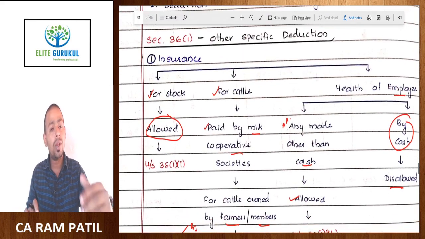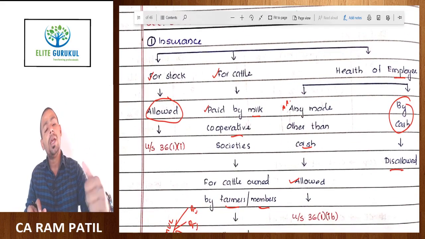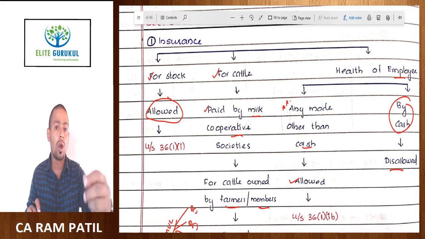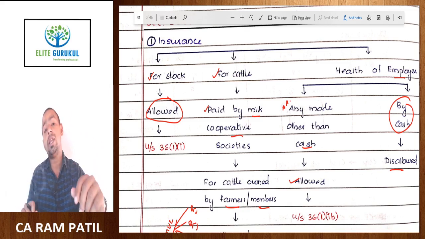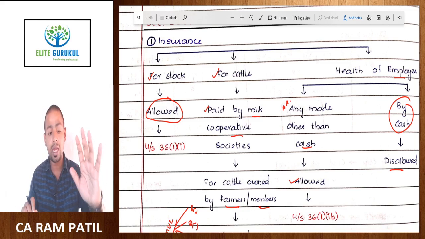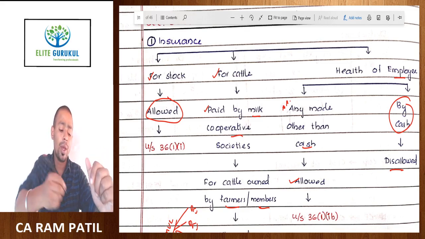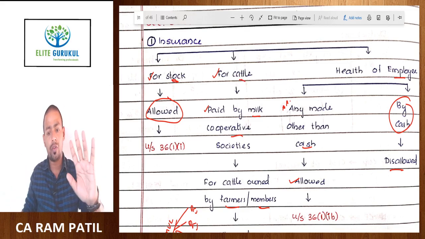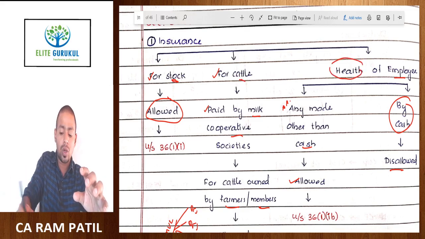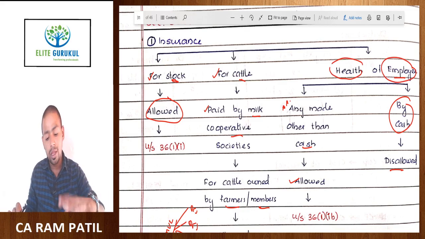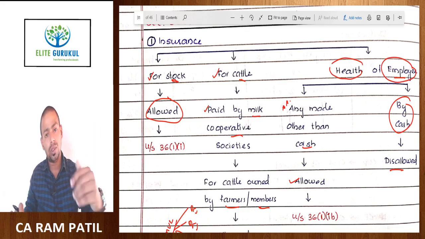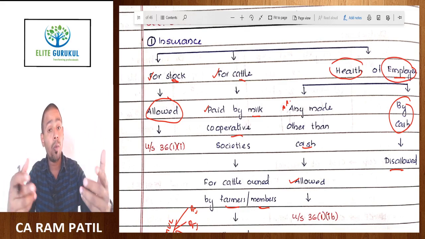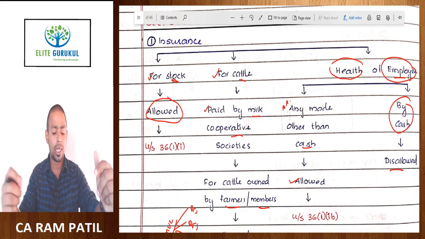Now there can be one confusing question in examination. Assessee has taken an insurance of a stock in cash worth rupees 8,000. Is it allowed or not? So for stock he has taken insurance of rupees 8,000 by paying in cash. So obviously it is allowed, because the condition is not on insurance of a stock, the condition is not on insurance of a cattle, the condition is on health insurance of employees. There only you have the condition of the mode of payment, which should be other than cash.